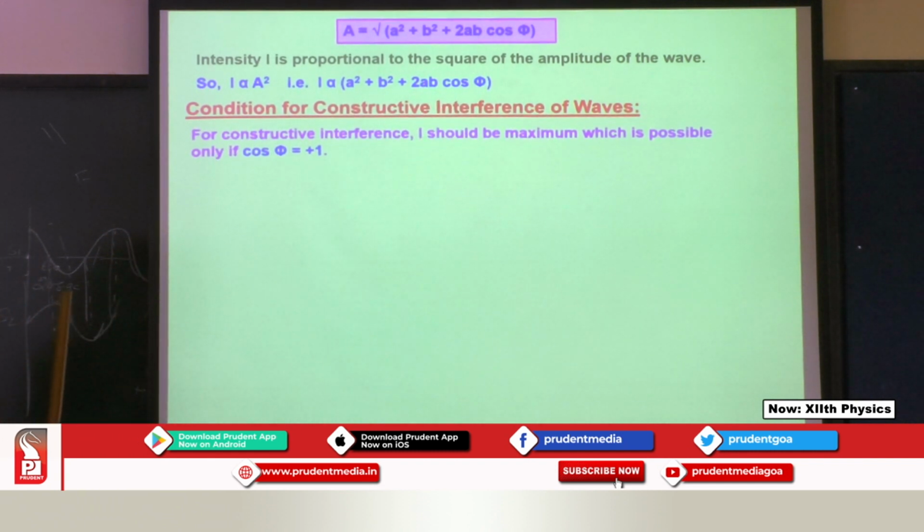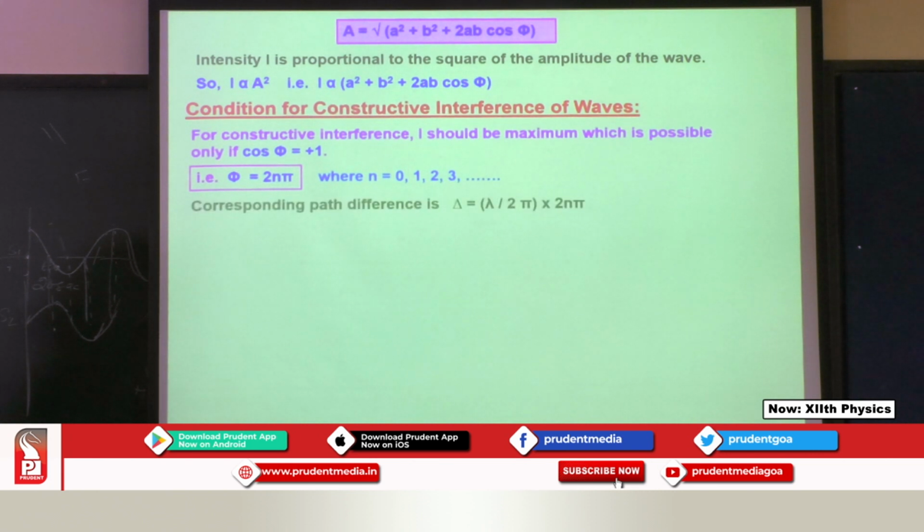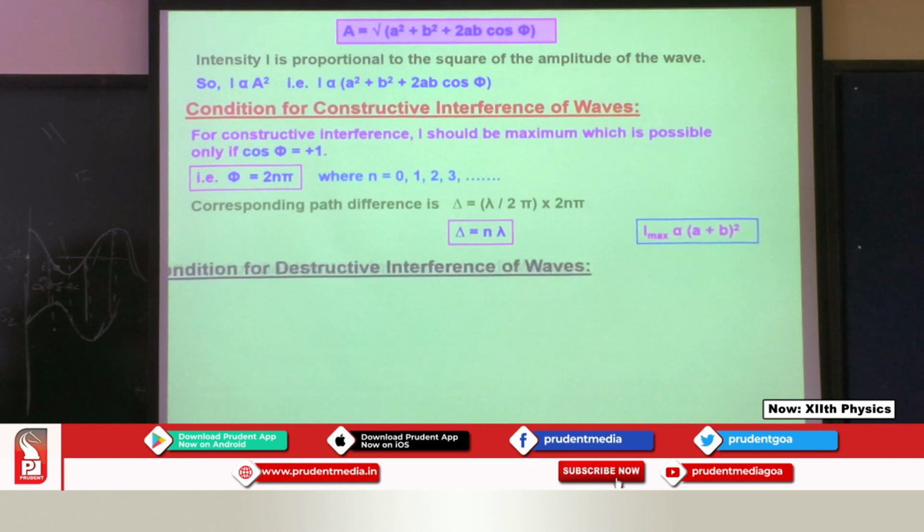Now when you consider phi is equal to 2n pi, actually we have a beautiful derivation and explanation. We don't have this, so I am just skipping over it and only giving you the formula. Phi is equal to 2n pi and the path difference is equal to n lambda. I will tell you what path difference is after the explanation. Now, the maximum I is (a plus b) square, that is also something we don't have.